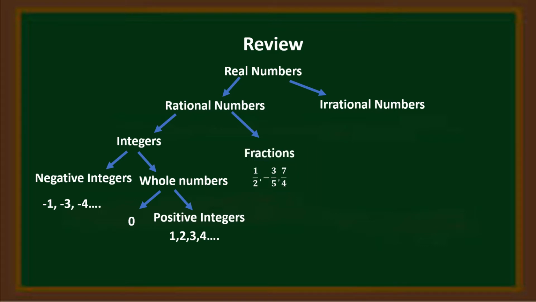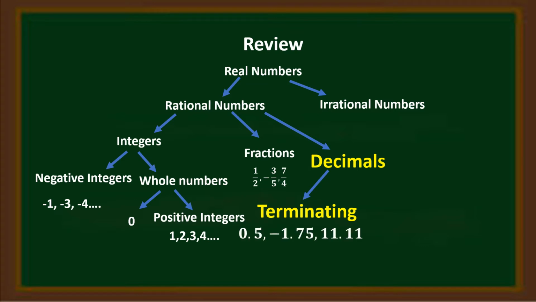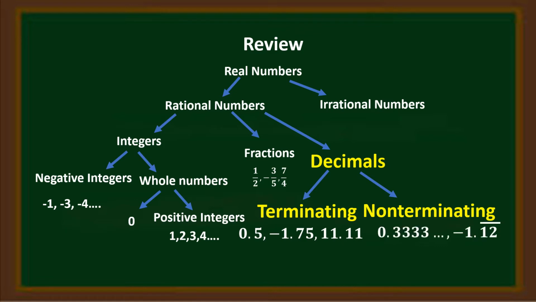Next, under rational numbers are the decimal numbers. For decimals, we have the terminating decimal. This has a finite number of figures, and the non-terminating decimal. This has infinite number of figures.